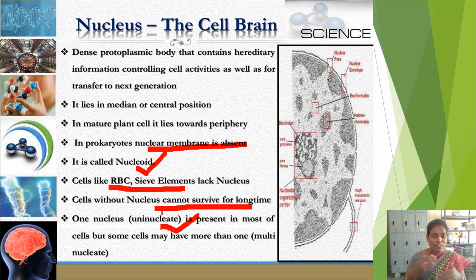If one nucleus is present in a cell, that type of cell is called a uninucleated cell. But some types of cells may have more than one nucleus also. Those are called multinucleated cells. But most of the cells contain a single nucleus only. Uninucleated cells are present in most of the organisms.